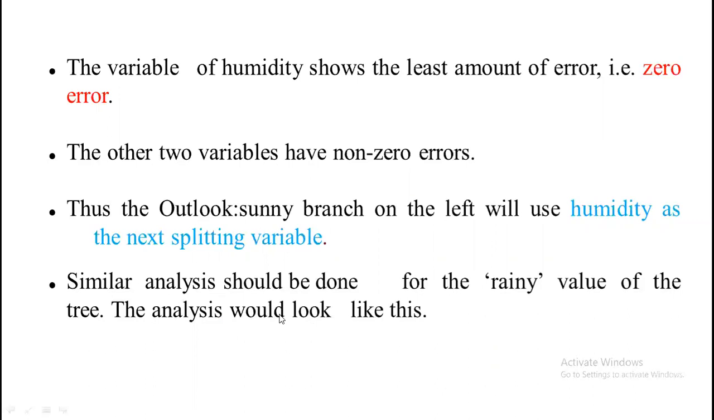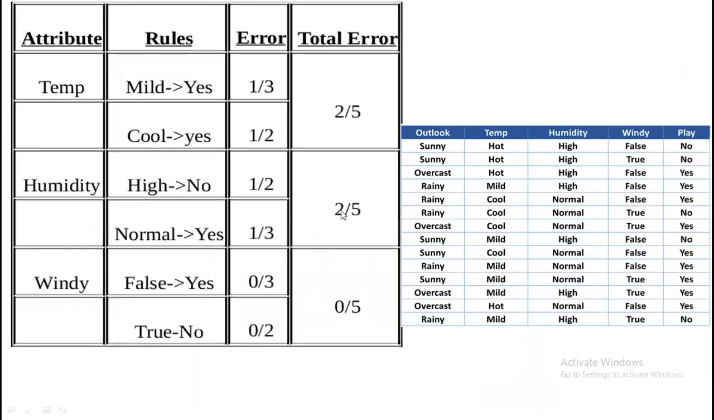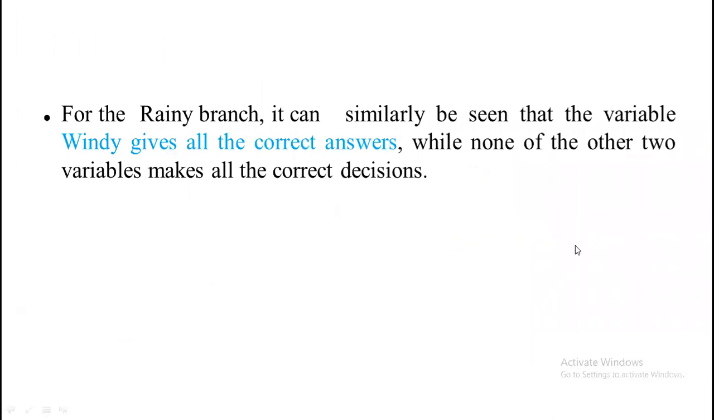Similar analysis we have to do for the rainy value. The same thing can be performed for this also, for temperature, humidity, and windy. For temperature, we will get 2 errors out of 5 values. For humidity, 2 errors out of 5. For windy, 0 errors out of 5. So with this, we can say that our next splitting variable would be windy, because it takes the least number of errors. Here windy gives all correct answers.